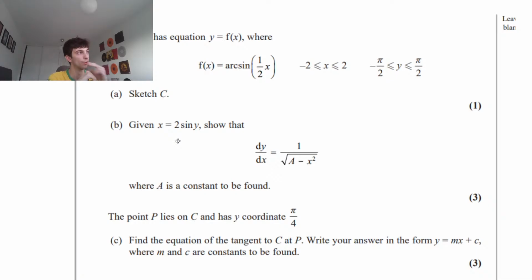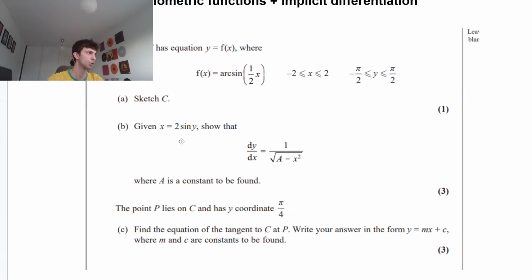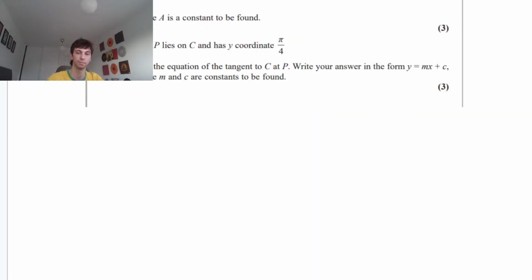From here, we can do two things, guys. We can either implicitly differentiate, which would just be good practice, or instead of finding dy dx, we could find dx dy, because we already have x as the subject of the formula. This is a good little trick, because finding reciprocals of dx dy or dy dx is that idea of connected rates of change. For example, if we want dt dv, it would be dv dt reciprocated. So it's just good practice, guys. I'm going to do the reciprocal way, but you could do it implicitly, and it gets you the same answer.